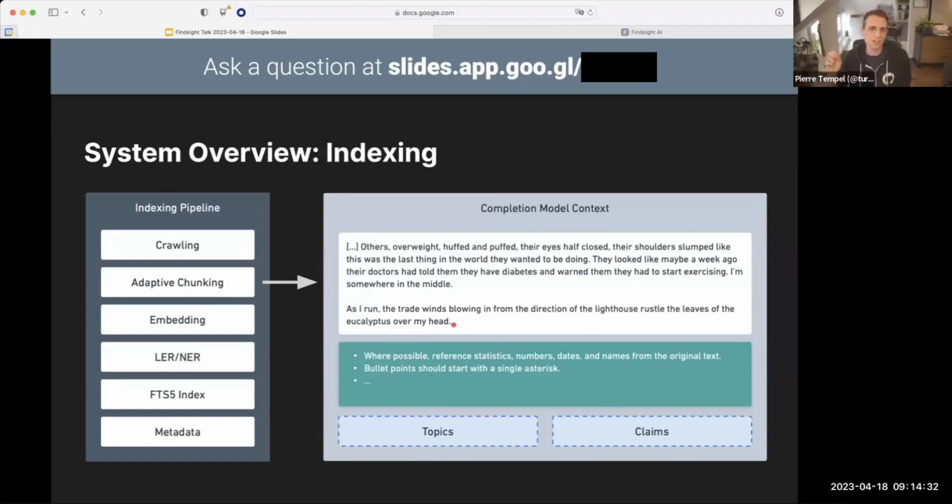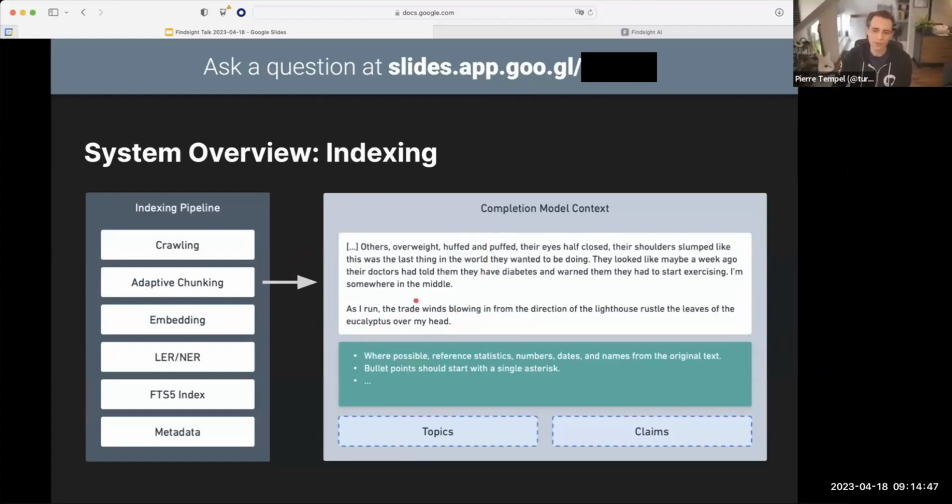Now for Findsight, that isn't such a big problem because most of the content that we deal with is already part of the training set for GPT. So it knows, quote unquote, about that text, but it's still something we want to minimize. We want it to stick to this content.